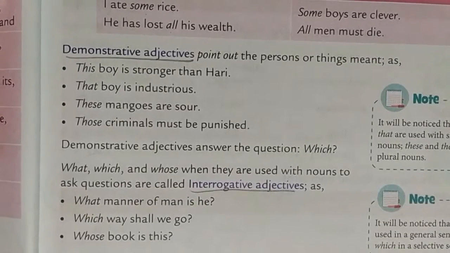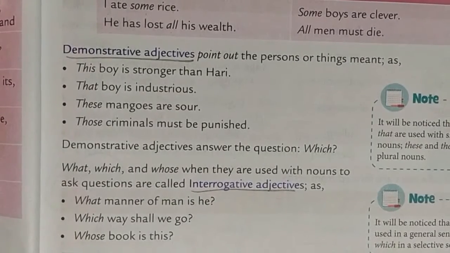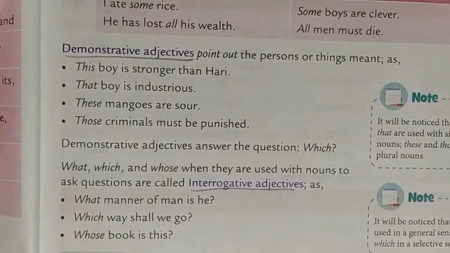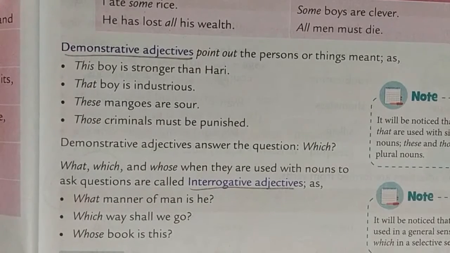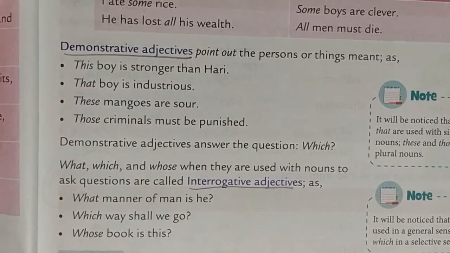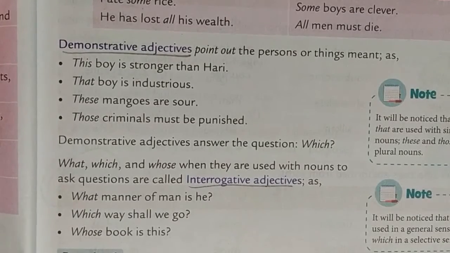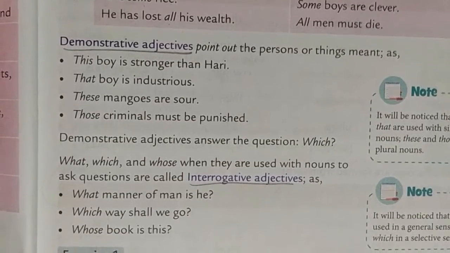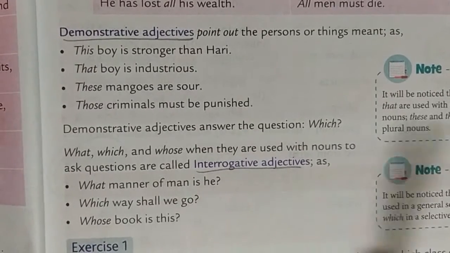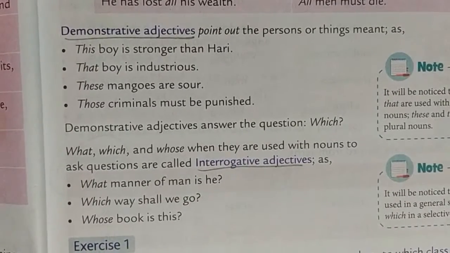Adjectives of number give you a particular number, so you can count the things. Quantity you cannot count, but you can identify that these many things come under this particular thing.